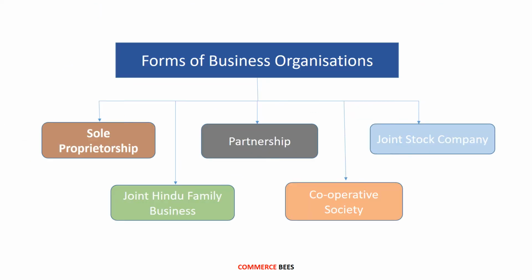Let's understand the different forms of business organization with the help of a diagram. So in the diagram you can see there are 5 types of business organization. The first is the sole proprietorship, the second is the joint Hindu family business, the third is the partnership, the fourth is the cooperative society, and the fifth is the joint stock company. In today's video, we will discuss in detail about the sole proprietorship.